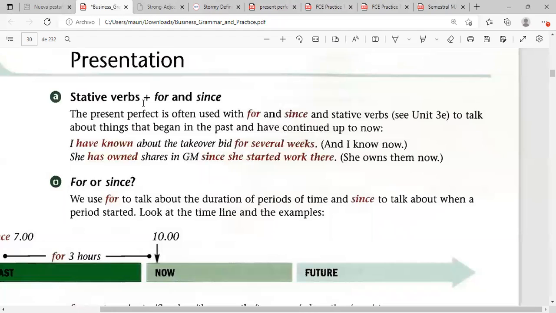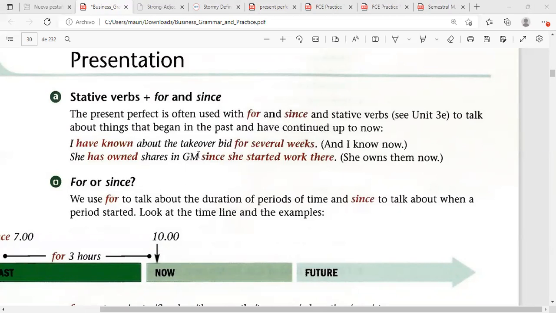Now, we have stative verbs. The stative verbs are the verbs that don't have a lot of action. They're actions, but they don't have a lot of movement. We're going to see some examples. So, stative verbs plus for and since, could be either of those two. The present perfect is often used with for and since and stative verbs to talk about things that began in the past and have continued up to now.